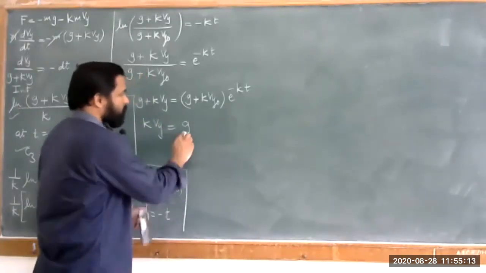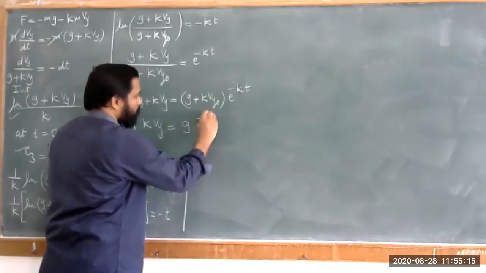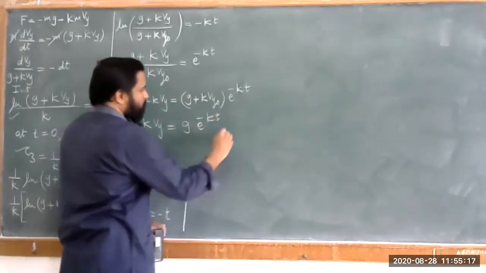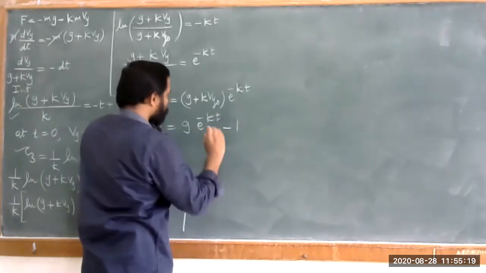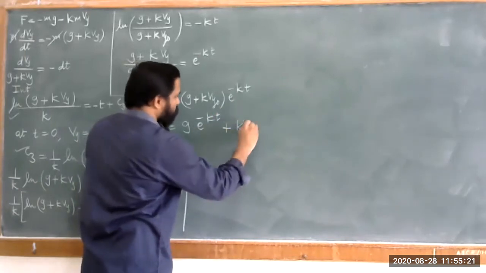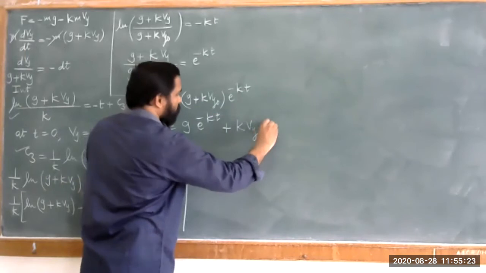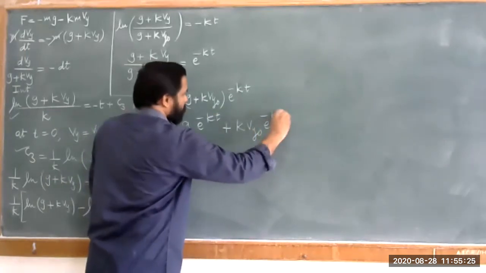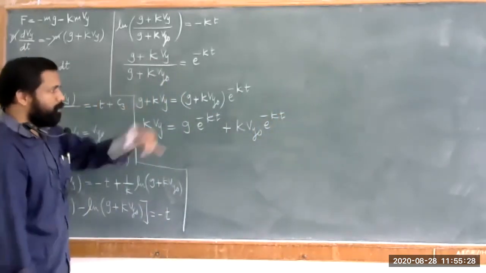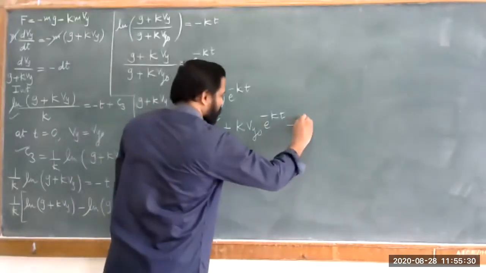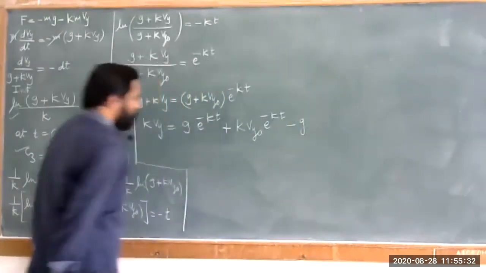Let's just separate this in this way. So g into e raised to minus kt, plus k Vy naught into e raised to minus kt, and this term that is transferred to your RHS becomes minus g.